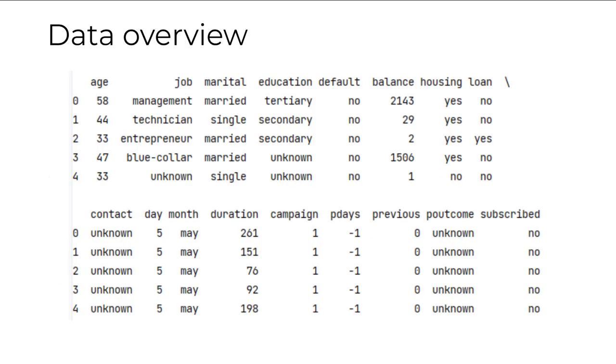Let us have a look at the overview of the data. It represents the first five rows of the data. Here we can see different features of the dataset and the five rows of it. Balance includes negative values as well, which means that few clients have outstanding debt. P days minus one means that the client was not contacted in the previous campaign.